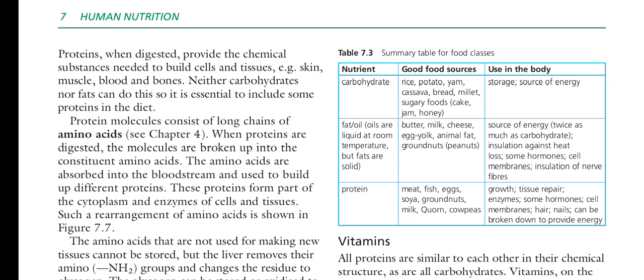A protein molecule consists of a long chain of amino acids. When proteins are digested, the molecules are broken up into the constituent amino acids. The amino acids are absorbed into the bloodstream and used to build up different proteins. If amino acid A is attached to amino acids B, C, and D, a new protein will be formed, and if the sequence is D, C, A, B, D, then an entirely different protein will be formed.